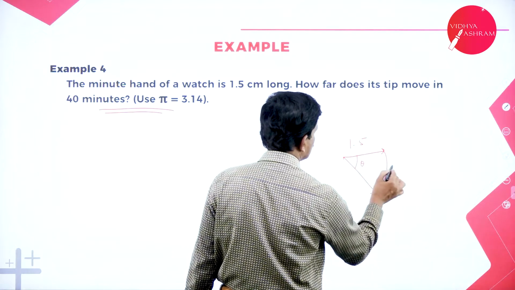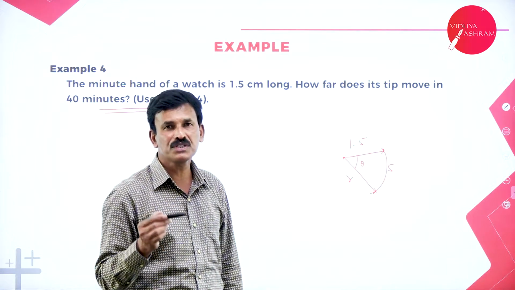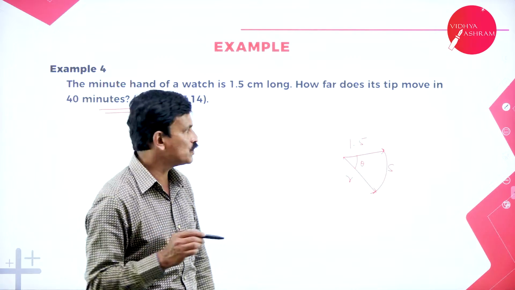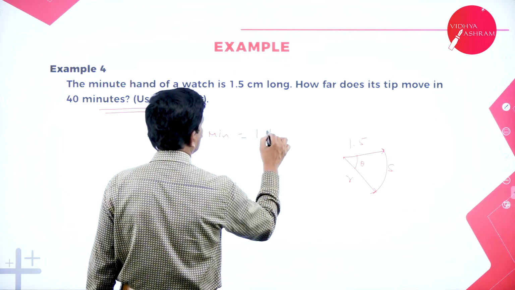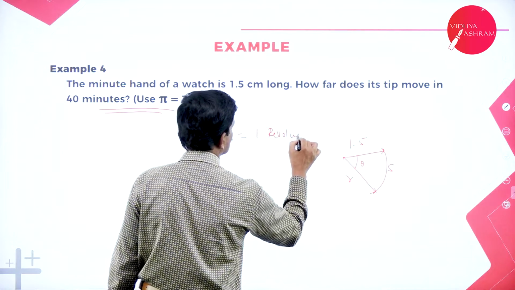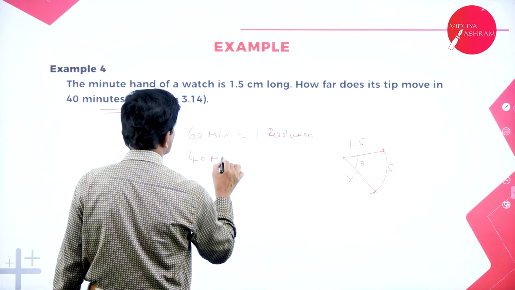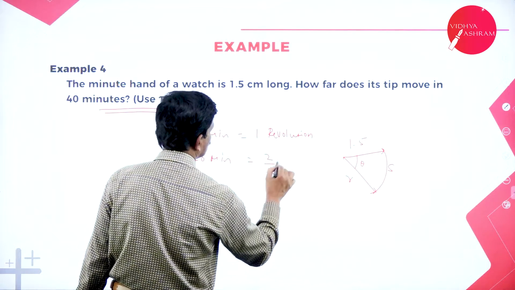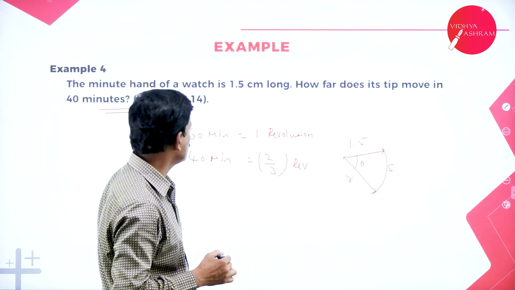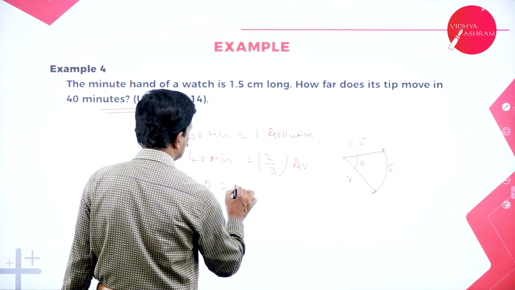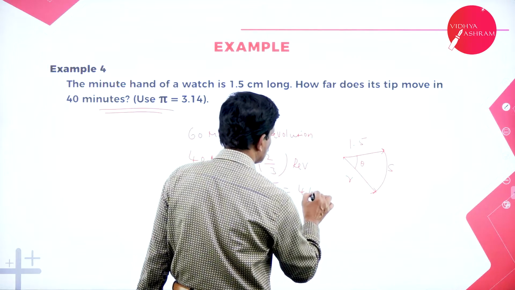This is theta, this is S, this is R. To complete one revolution, it is going to take 60 minutes. So in 60 minutes, it will make one revolution, whereas in 40 minutes, it will make 2 by 3 of the revolution. Therefore, theta is equal to 2 by 3 into 2 pi, that's equal to 4 pi by 3.